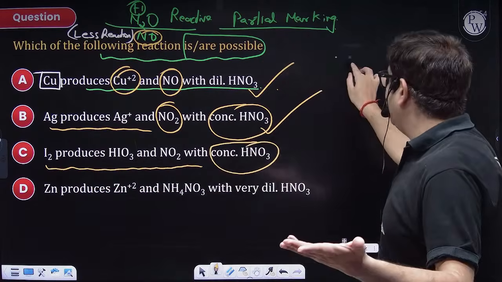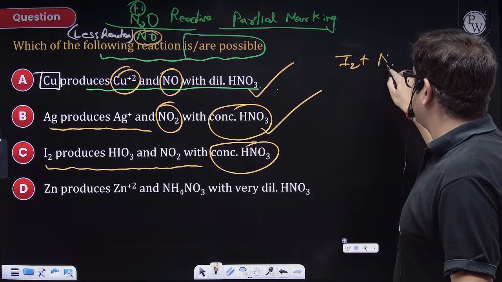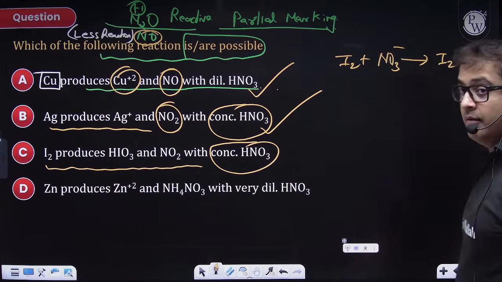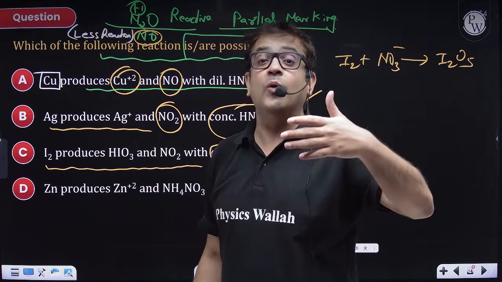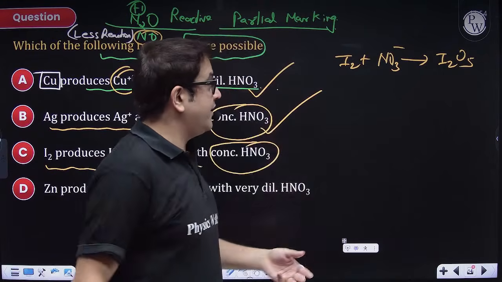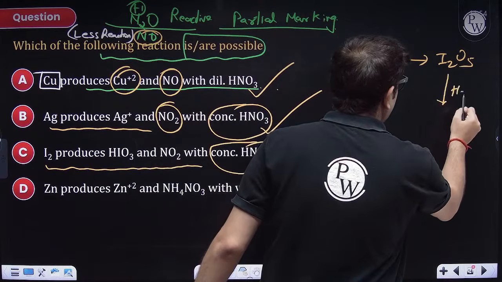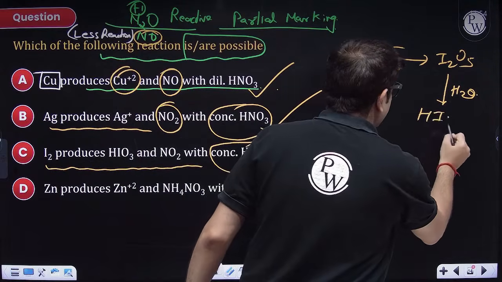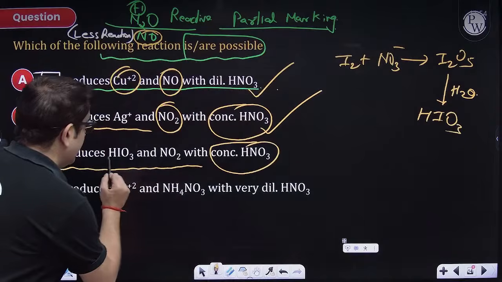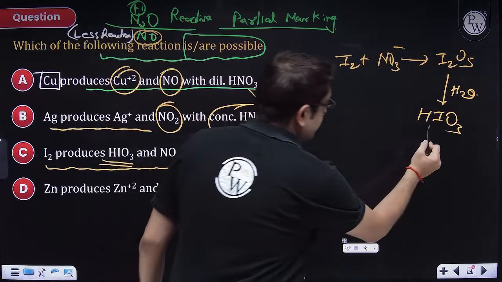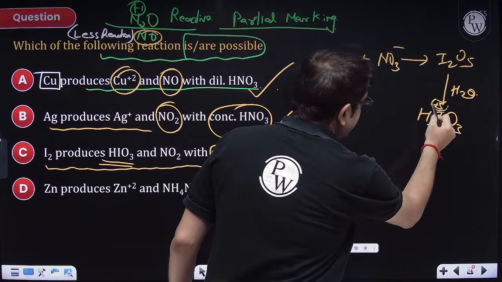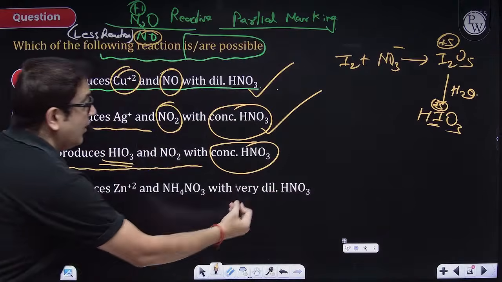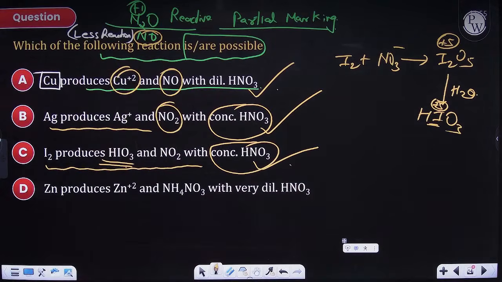So first I2 is oxidized by nitrate ions to its +5 oxidation state, which is I2O5, the oxide of iodine. And this oxide on hydration, because obviously water will be there, will convert into HIO3. What is the oxidation state of iodine over here? So here also it is +5. So further the oxide undergoes hydrolysis and forms the corresponding oxy acids of iodine. So this is also correct.